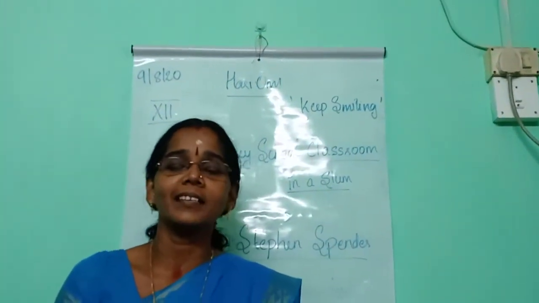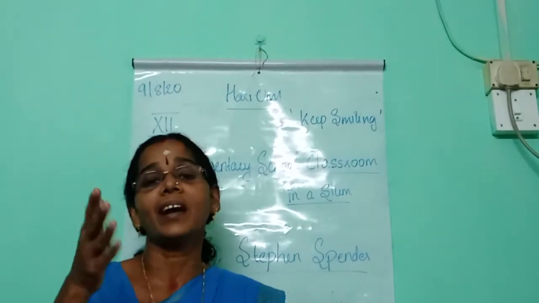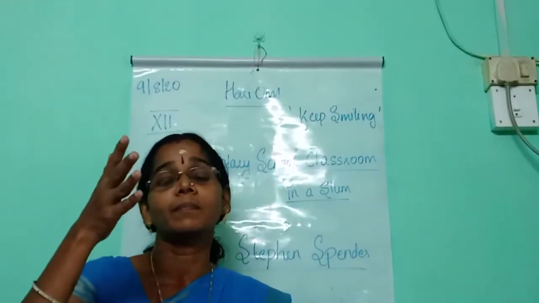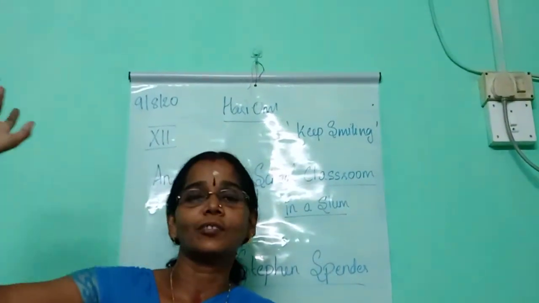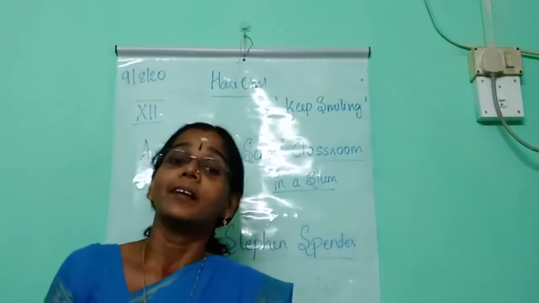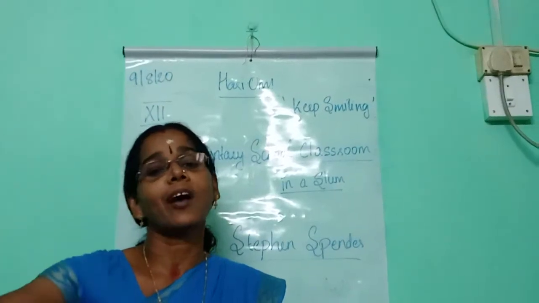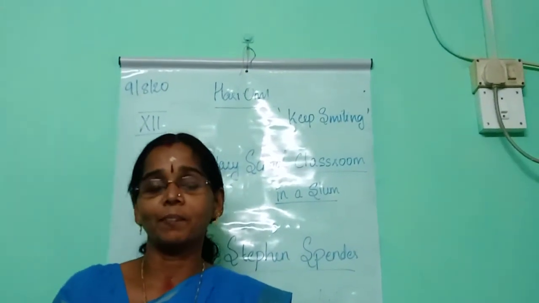Okay, all of you understand? Listen once more. In the second stanza, we have seen the situation of the children, the situation of the students in this classroom is very pathetic. The walls of the classroom are dull and dirty. Even then, many donated items have been pasted on the wall.